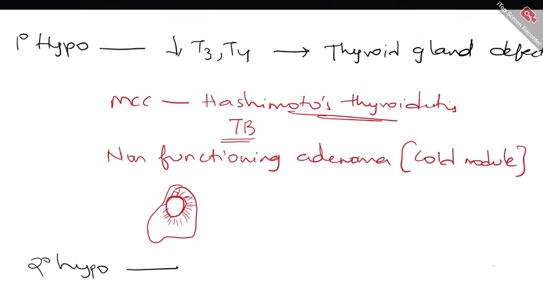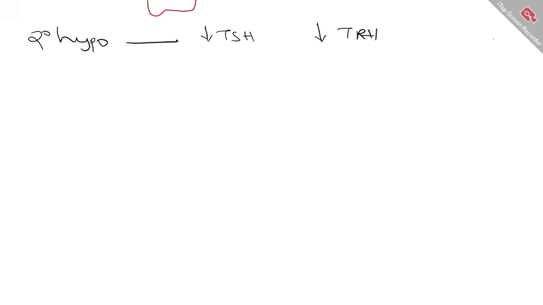So here, either you could be having a reduced TSH production or reduced TRH production. One thing which differentiates a good student from a great student is to have a review of all these things in a tabular format, so that it will be very easy for you to quickly review when exams are coming. So we will quickly make a table of how the lab parameters are in various thyroid disorders.